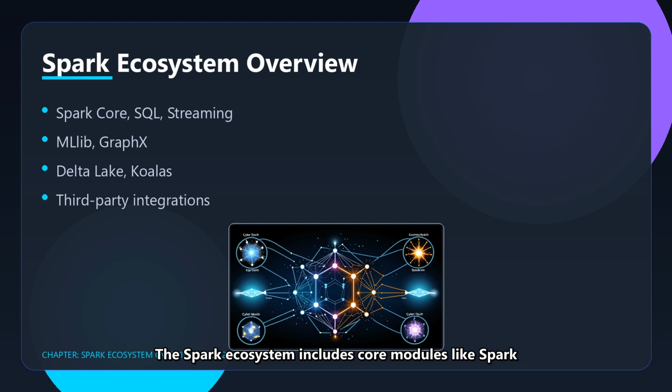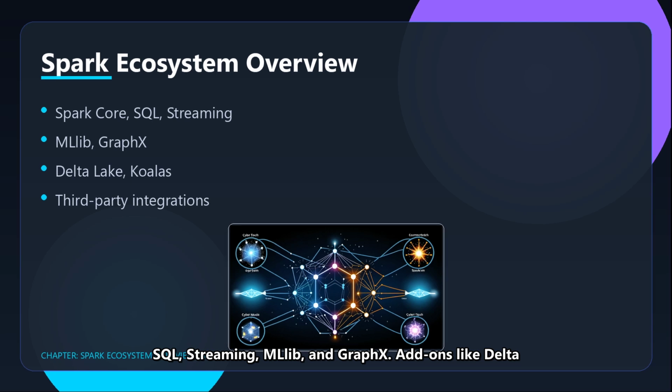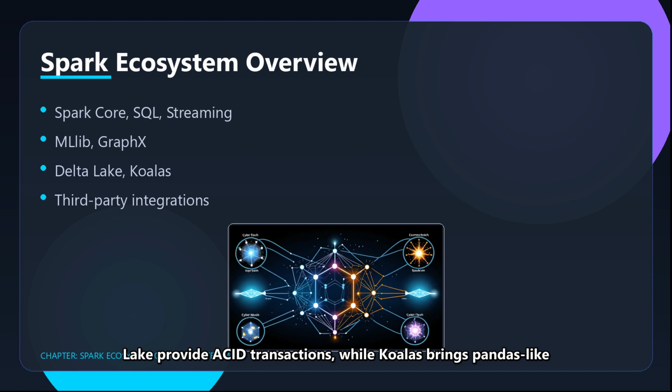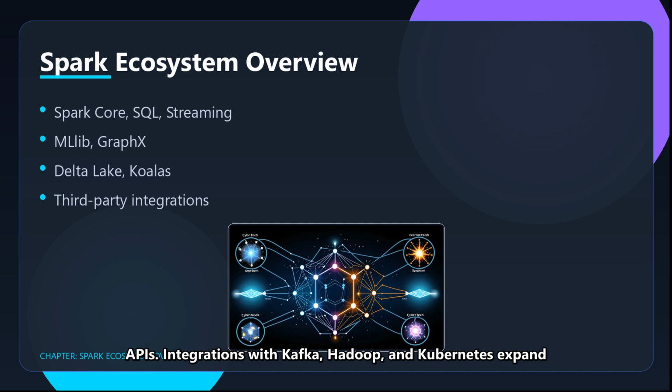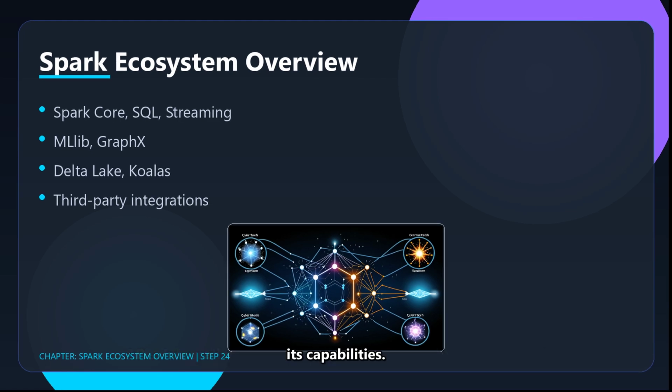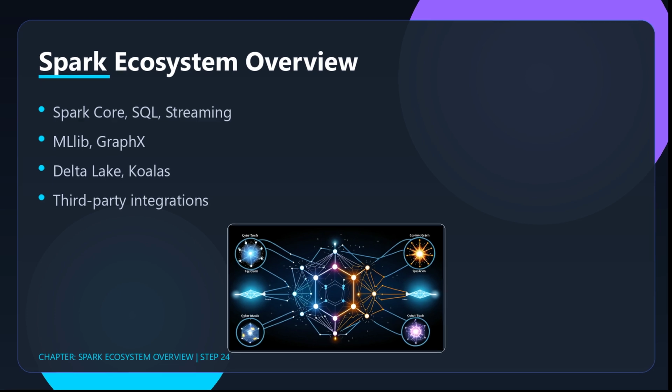The Spark ecosystem includes core modules like Spark SQL, Streaming, MLlib, and GraphX. Add-ons like Delta Lake provide ACID transactions, while Koalas brings Pandas-like APIs. Integrations with Kafka, Hadoop, and Kubernetes expand its capabilities.